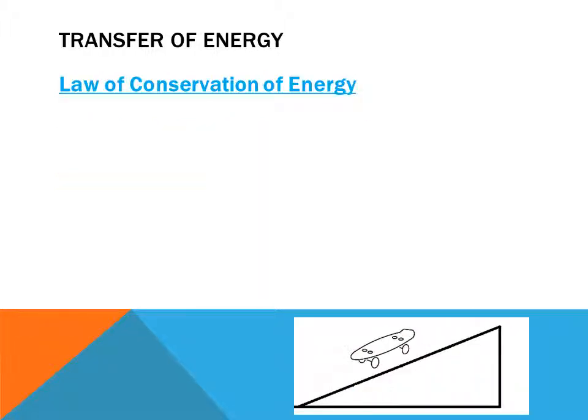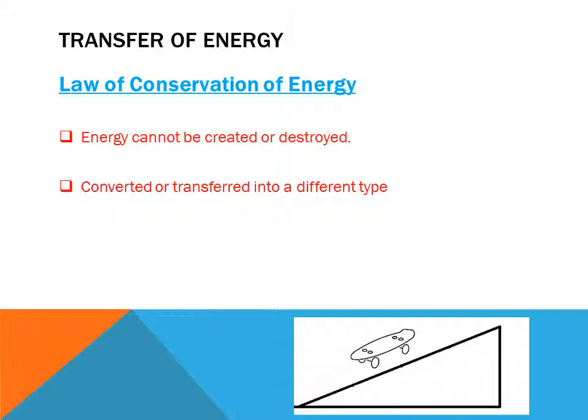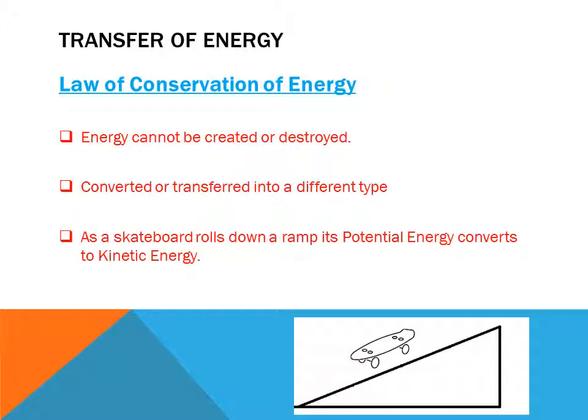The law of conservation of energy states that energy cannot be created or destroyed. That means as energy levels change, they are being converted or transferred into different types of energy. As a skateboard rolls down a ramp, its potential energy converts to kinetic energy.